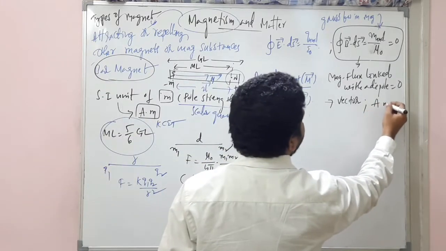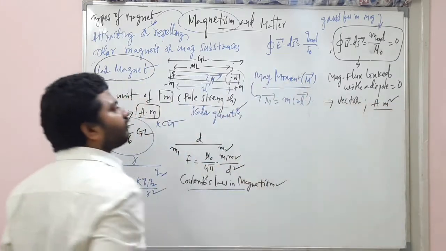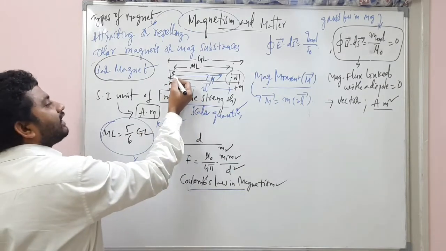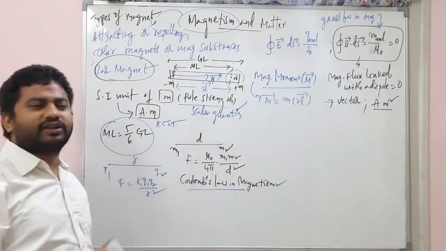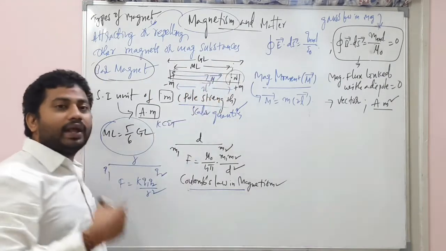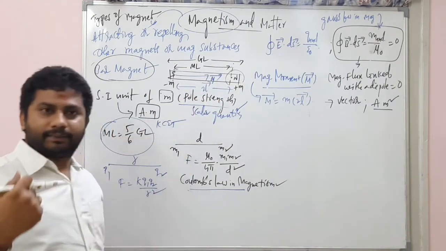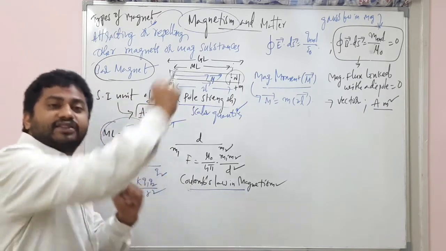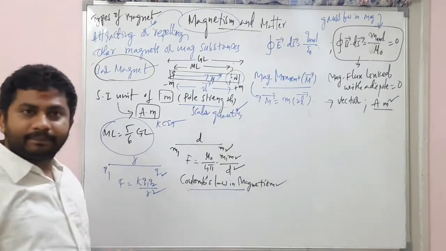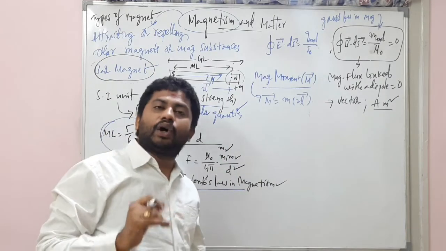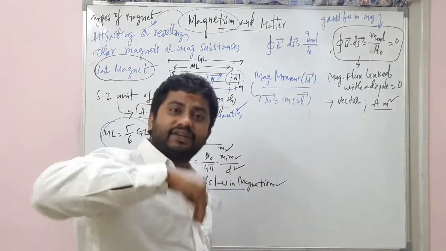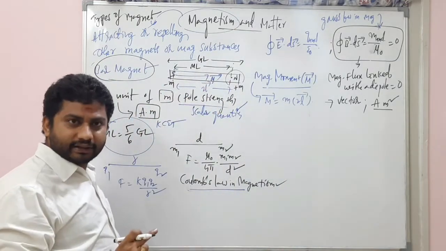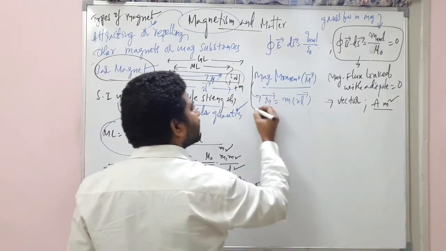So ampere meter square is the SI unit of magnetic moment, and this is always directed from the negative pole strength to the positive pole strength, south pole to the north pole, like the electric dipole moment. The electric dipole moment is always directed from negative charge to positive charge. In the same way, negative pole strength to positive pole strength. So this is about the magnetic moment.